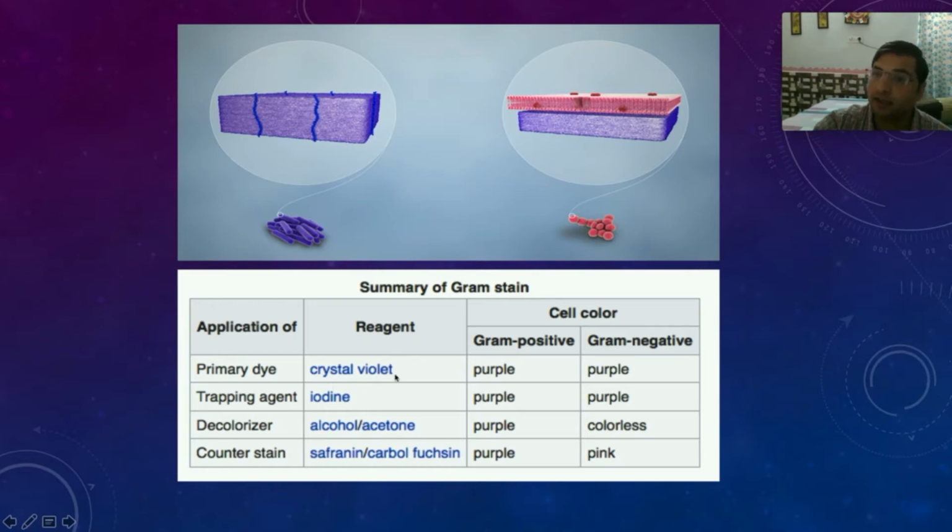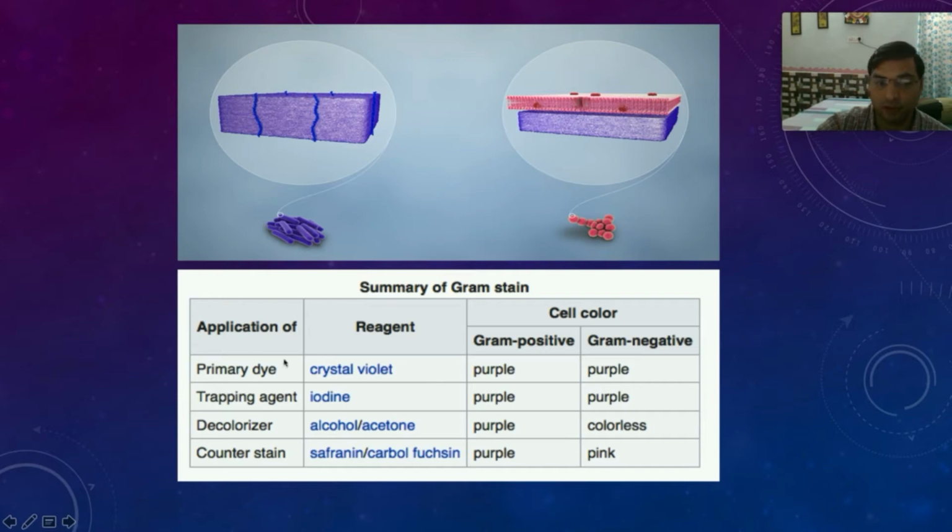By putting that dye, the polysaccharides in the cell wall take the violet color, and all the bacteria, both gram positive and gram negative, become purplish. Now we put some iodine so that the dye does not wash off and sticks to those peptidoglycans, and we apply some heat, right?